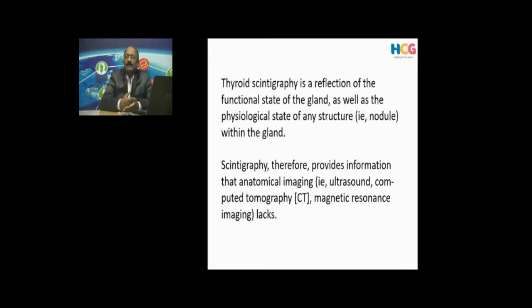Thyroid scintigraphy actually represents the function of the gland. It will not give exquisite anatomical details like a CT scan, MRI scan or ultrasound scan. The information you are asking from a nuclear medicine specialist is about the function. No doubt, with the advent of better nuclear imaging scanners, we can now give reasonably good quality anatomical images also.